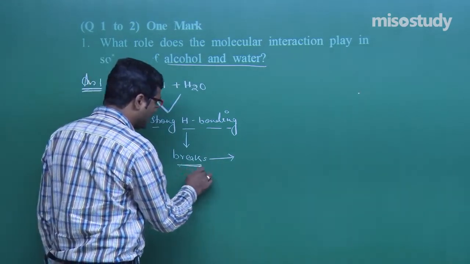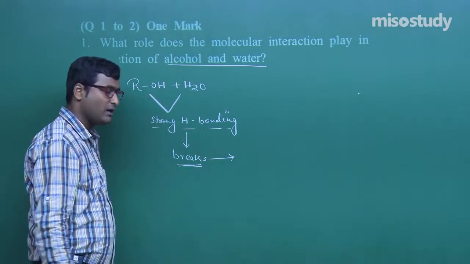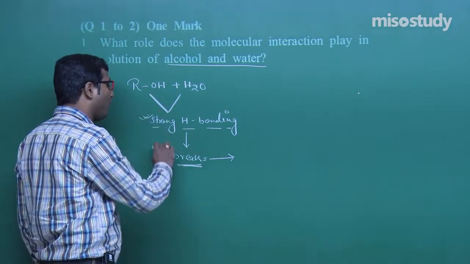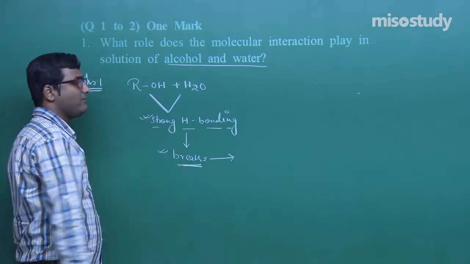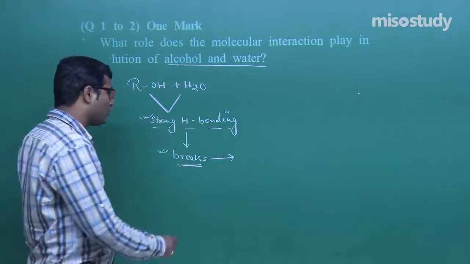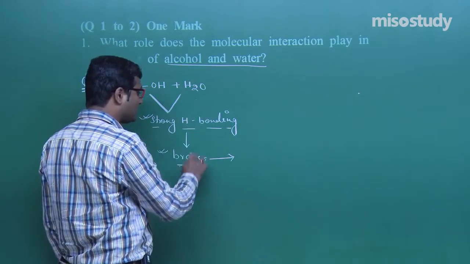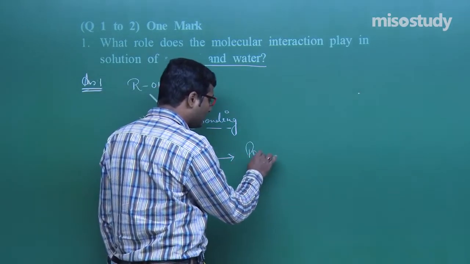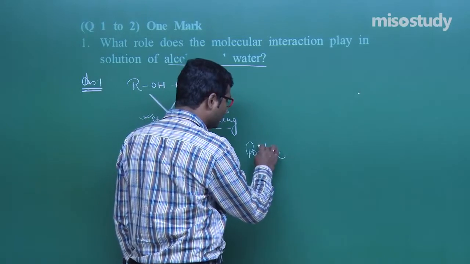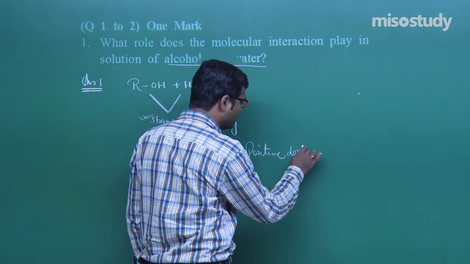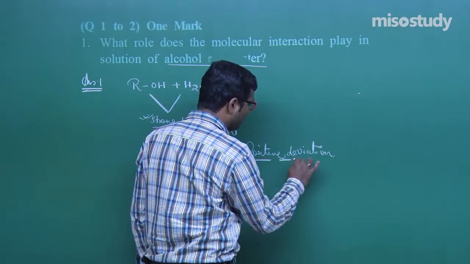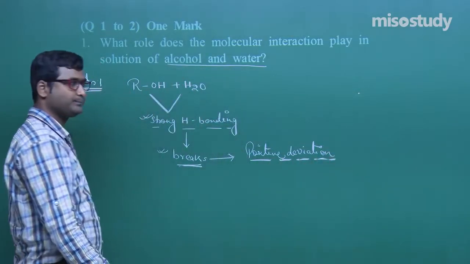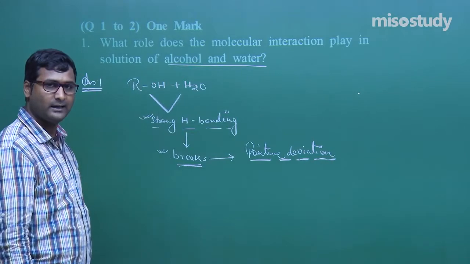There is an increment in the vapor pressure, because if the existing force, or you can say existing bond, breaks, the overall vapor pressure increases. So, in this case, if the existing bond breaks, then it will show positive deviation. Again I am repeating, it will show the positive deviation. Clear, my friend, what I am telling?